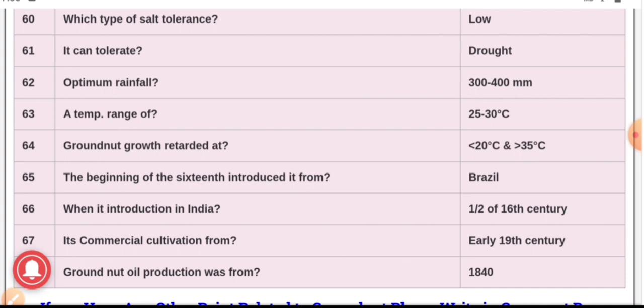On the basis of spacing, the spacing required for bunchy type is 60 into 20 centimeter, and in spreading type it is 45 into 15 centimeter. In case of maturity, the bunch type is an early maturing crop, and the late maturing one is the spreading type. Seed rate is 100 to 120 kg per hectare in case of bunch type, and in case of spreading type, it is 80 to 100 kg per hectare. So these were some of the key points regarding the bunch type as well as spreading type of groundnut.